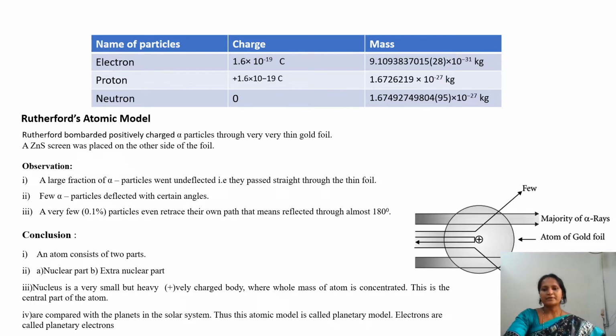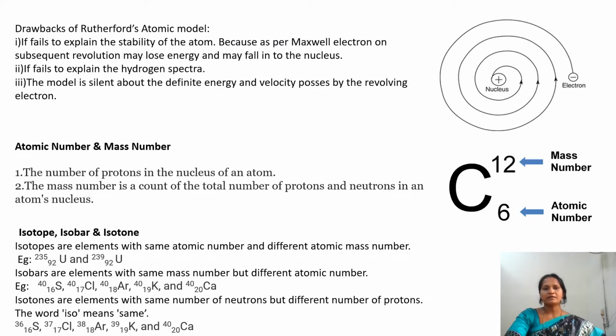From this experiment, what are the drawbacks of the Rutherford atomic model? Maxwell contradicted the stability of the atom. Though the electron is a negatively charged particle and the nucleus is a positively charged particle, the electron cannot continuously revolve around the nucleus.